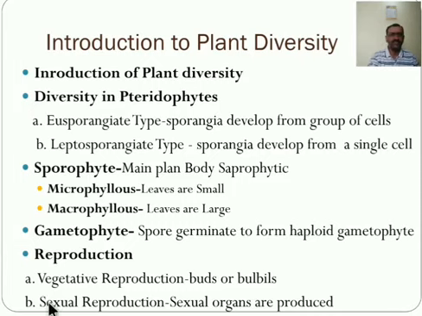The second one is sexual reproduction, and sexual reproduction takes place by producing sex organs. It is characteristic of the gametophytic plant, and sex organs are produced on the prothallus. Organs are produced on the prothallus, that is nothing but the gametophyte, superficially or remain embedded in the gametophytic tissue.